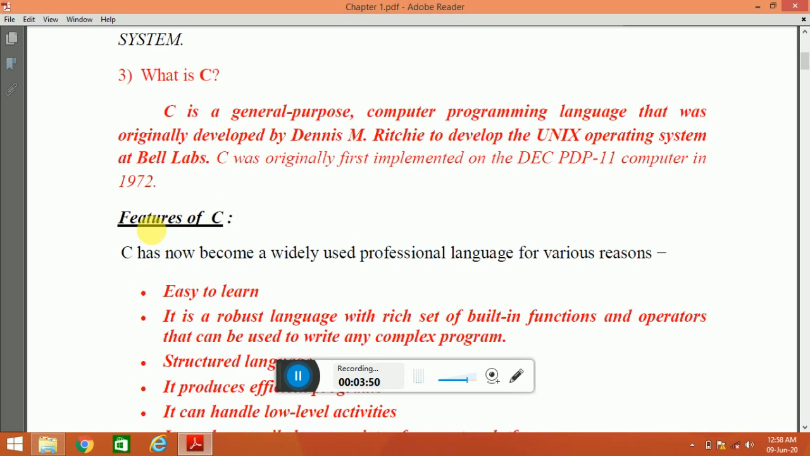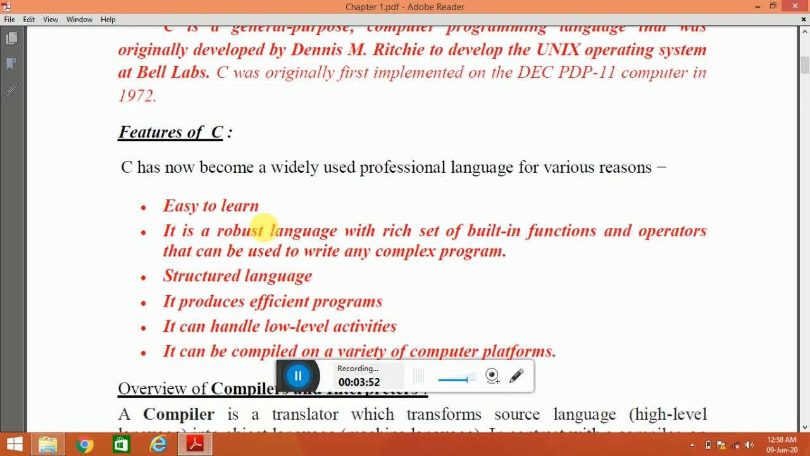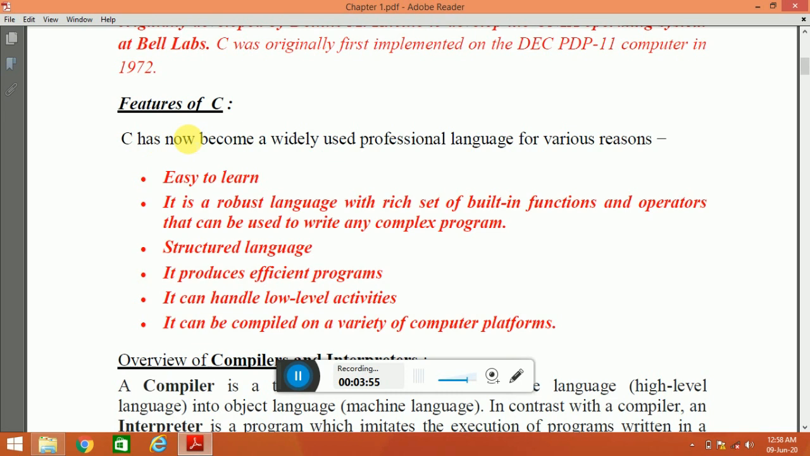Now comes, what are the features of C? The features of C are: C is easy to learn. C is a robust language with a rich set of built-in functions and operators that can be used to write any complex program. So if a question comes in the exam, why C is a robust language, you need to write like this: C is a robust language with a set of built-in functions and operators that can be used to write any complex program.